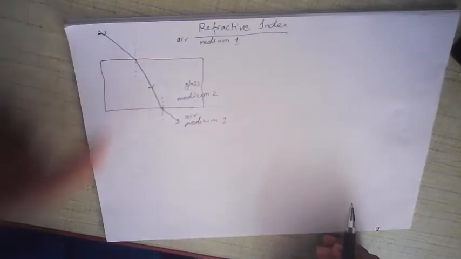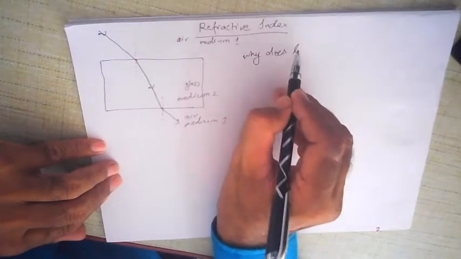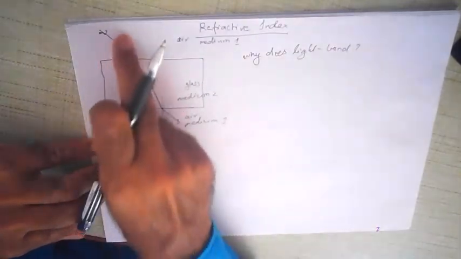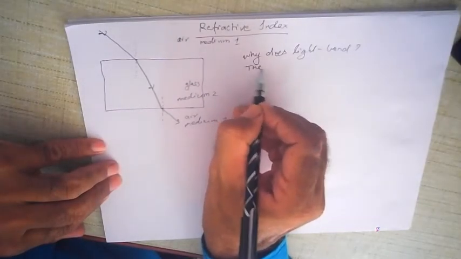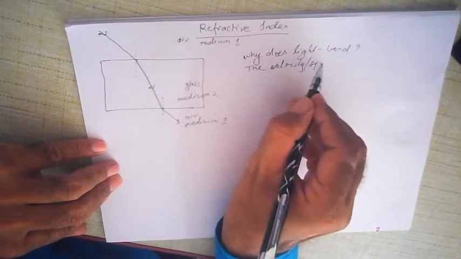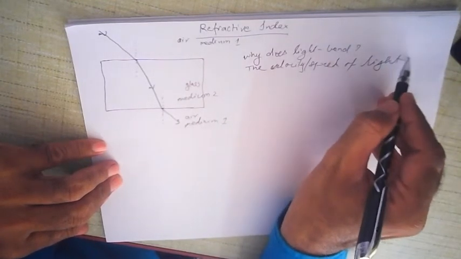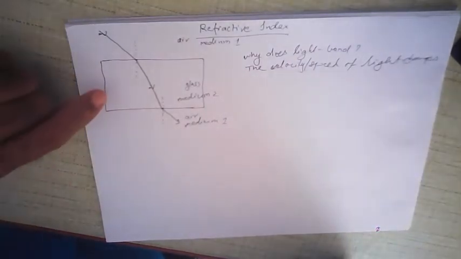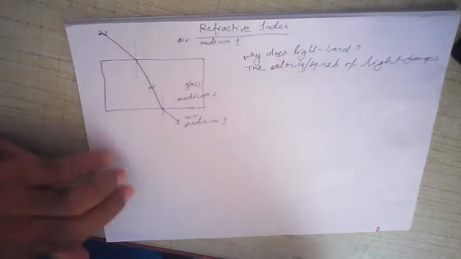But the question is, why does light bend? Why does it bend when it goes from one medium to another medium? It bends because the velocity of light changes, the speed of light changes. Now why does the speed of light change? Because the medium is different, and because the medium is different, it is optically denser or optically rarer.